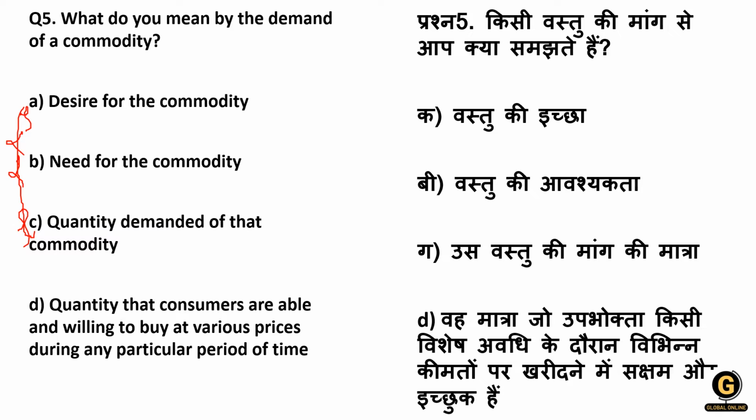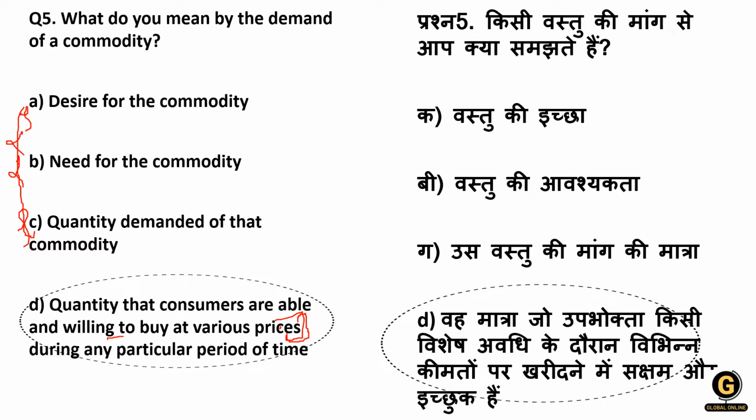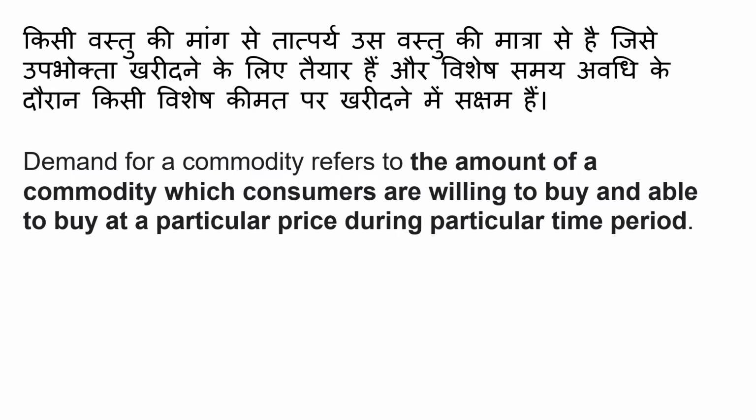The quantity that consumers are able and willing to buy at various prices. This is the main meaning of demand. So option 4, or D, is correct for this question. Demand for the commodity refers to the amount of a commodity which consumers are willing to buy and able to buy at a particular price during a particular time. This is the only definition we can give of demand of a commodity. This is the definition of demand of commodity.